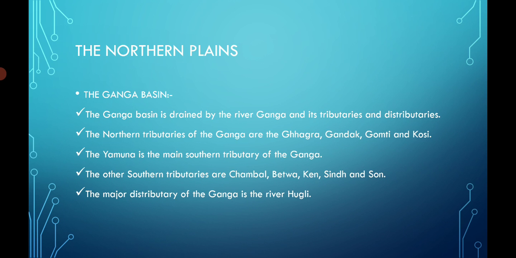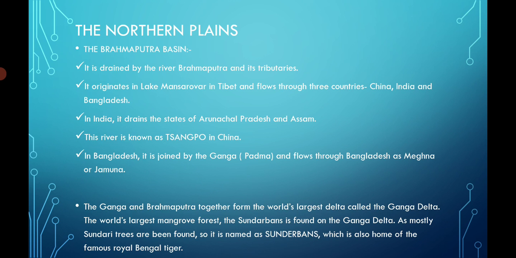Other southern tributaries are Chambal, Betwa, Ken, Sindh and Son. Who is the major distributary of river Ganga? It is river Hooghly.